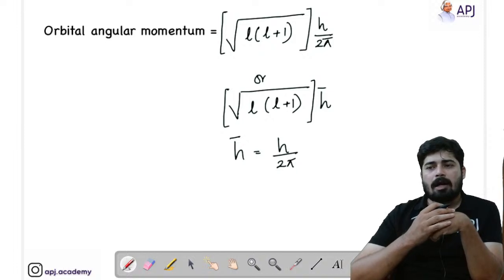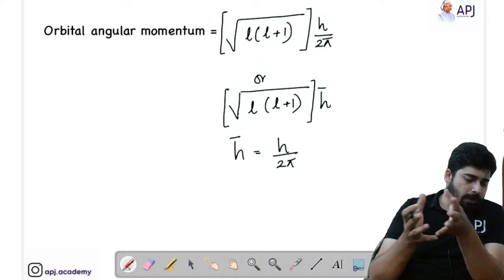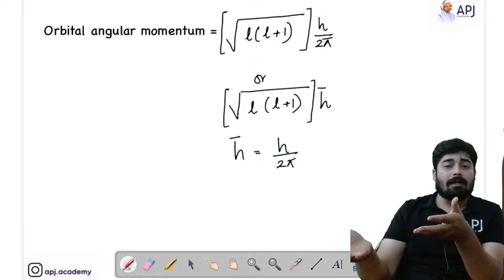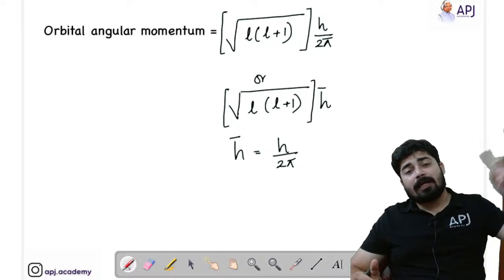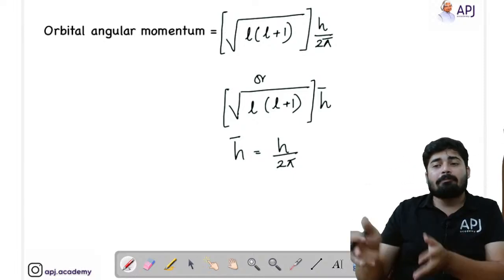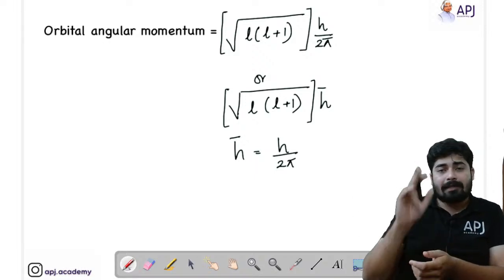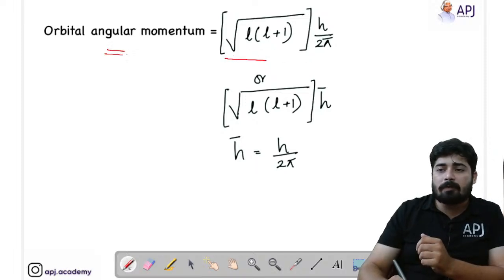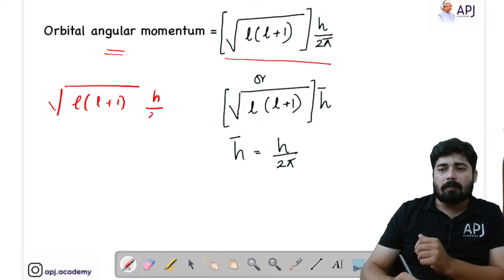Now in the subshell, what is the electron doing? The electron is rotating in the subshell, so obviously it will have angular momentum, called orbital angular momentum. Earlier we discussed the angular momentum of the electron in the shell. Similarly, in the subshell the electron will have orbital angular momentum. The formula of orbital angular momentum is root of l into l plus 1 times h by 2 pi.